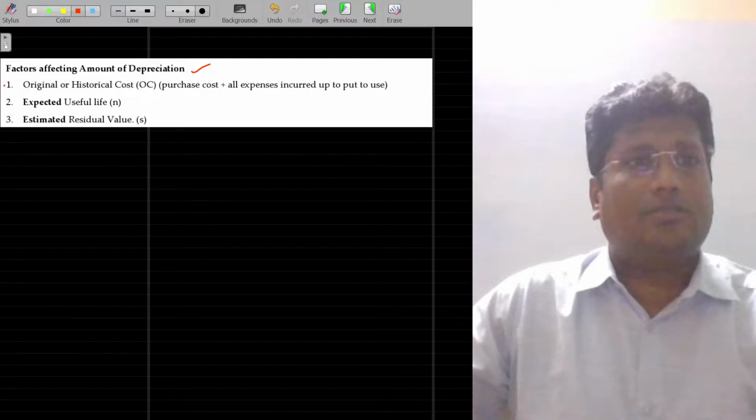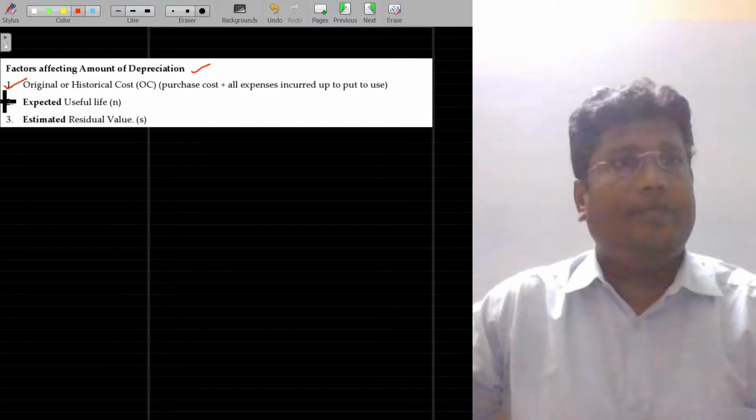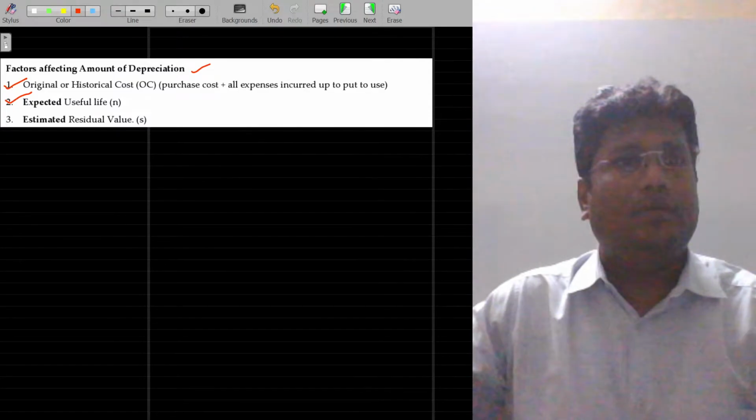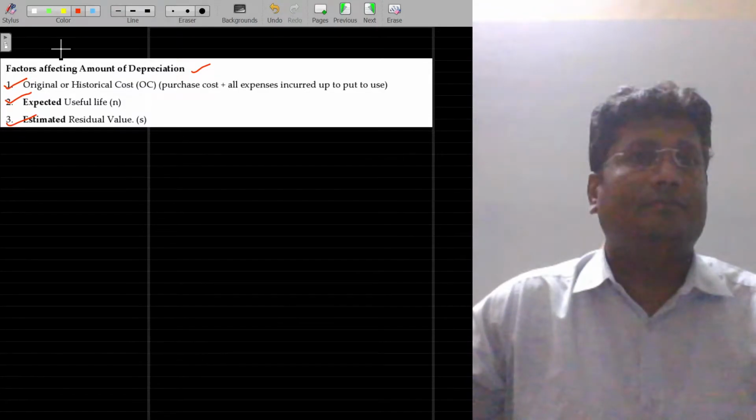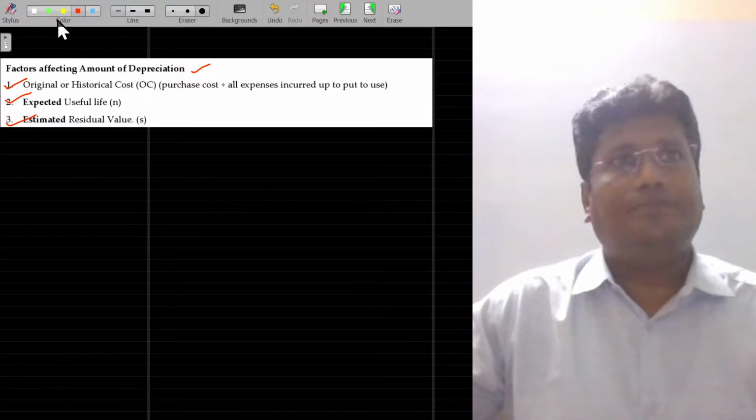Original or historical cost is the number 1. Expected life and estimated residual value. These are the 3 factors.